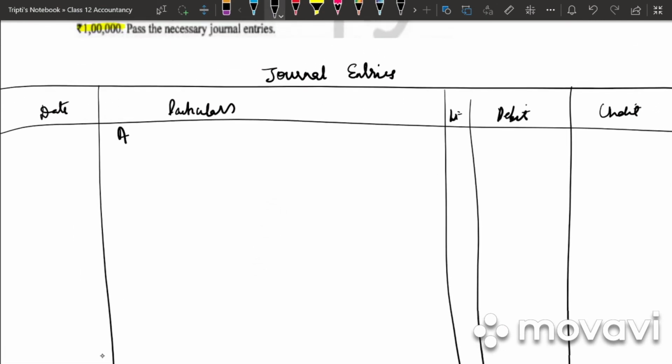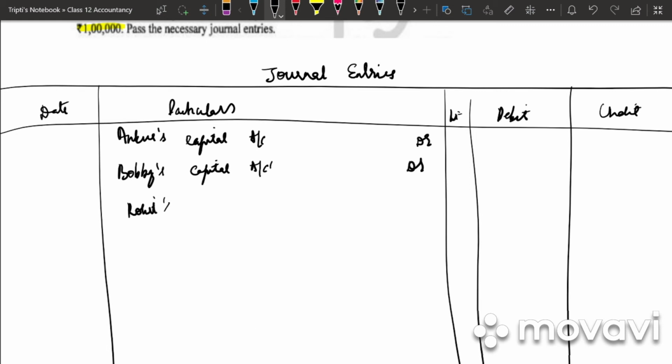So our first journal entry will be transferring the loss. Ankur's capital account debited, Bobby's capital account debited, Rohit's capital account debited to profit and loss account.